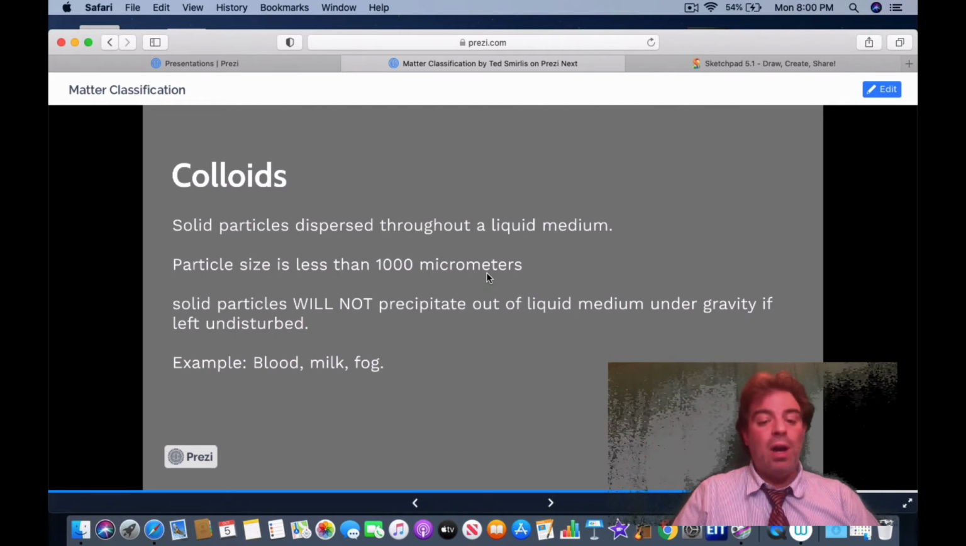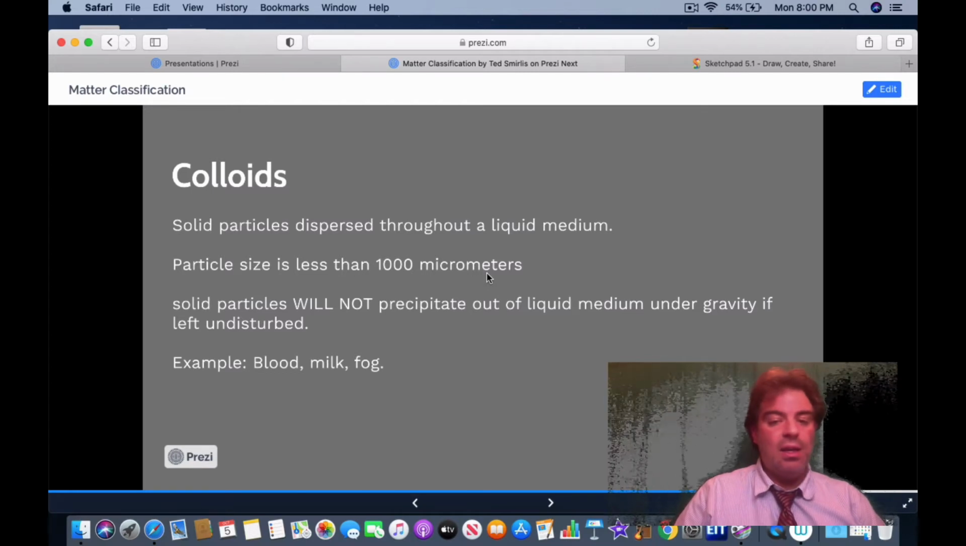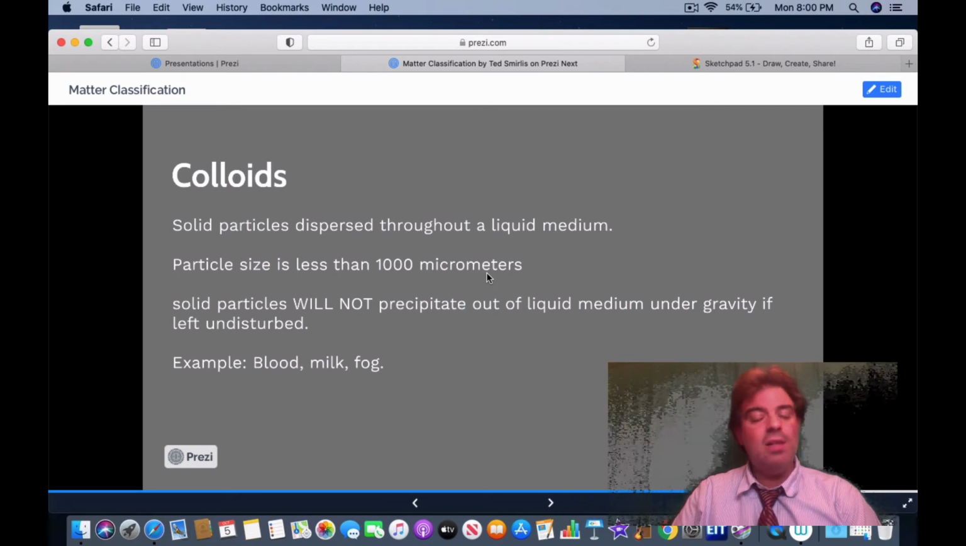The same thing with fog. Fog is an aerosolized form of a liquid medium. You basically have solid particles such as dust, and you have water molecules that aggregate around it. That is your liquid medium. So fog is a colloid as well.